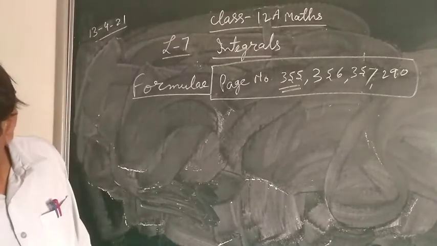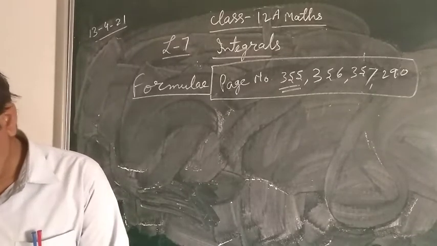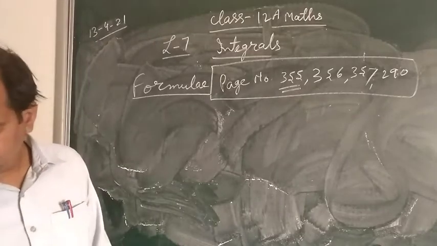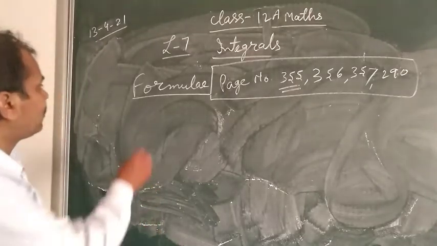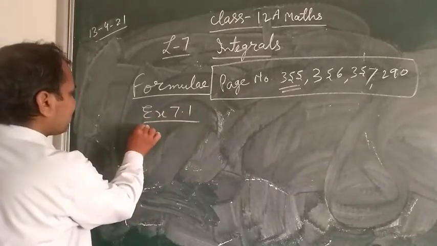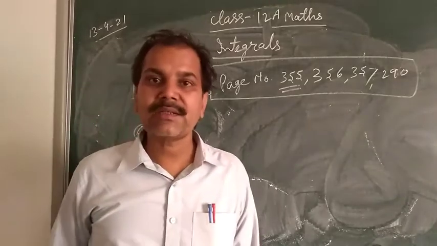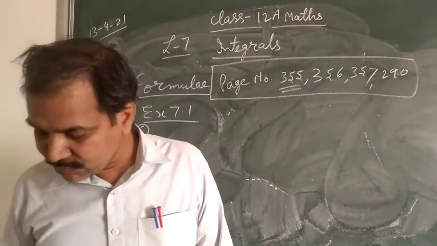Okay, so in 7.1, first you start from question number 6. So 6 to 22, after that 1 to 5. Okay, so exercise 7, question number 6. Find the following integrals in exercises 6 to 20.